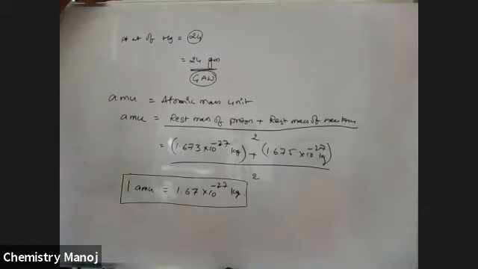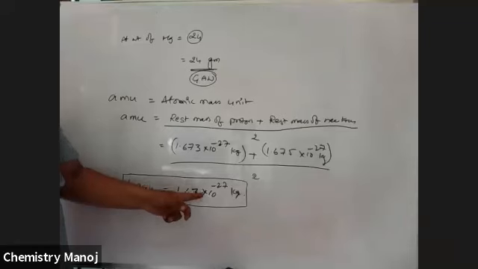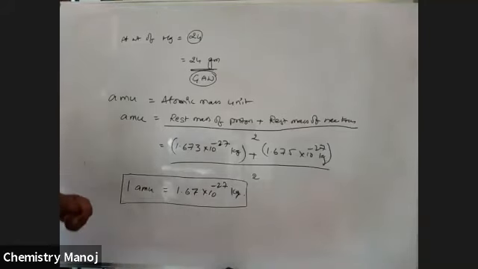Atomic mass unit. So this is one of the ways to express the atomic weight. These are the different ways to express the atomic weight. That may be in grams, that may be in atomic mass units. So be careful. One atomic mass unit is equal to 1.67 into 10 power minus 27 kg.